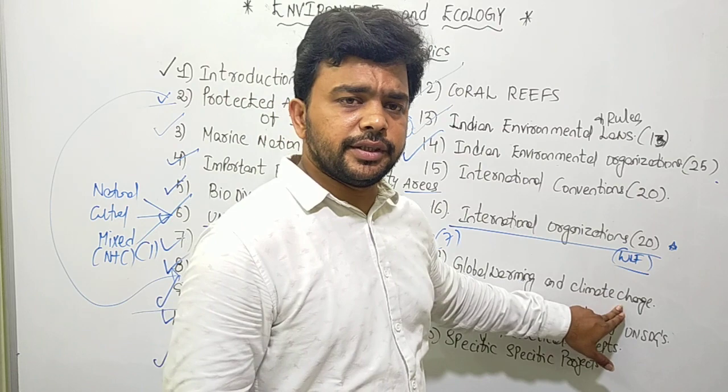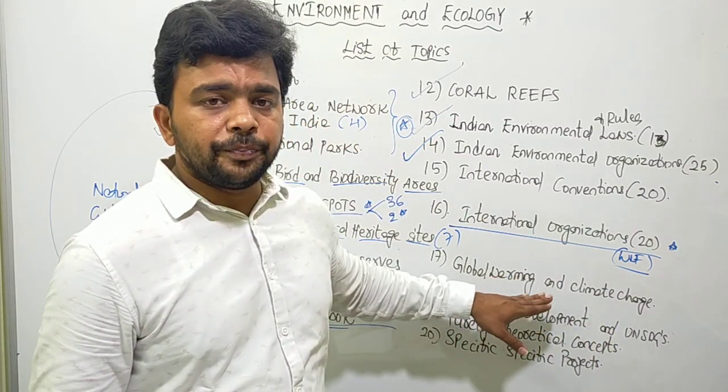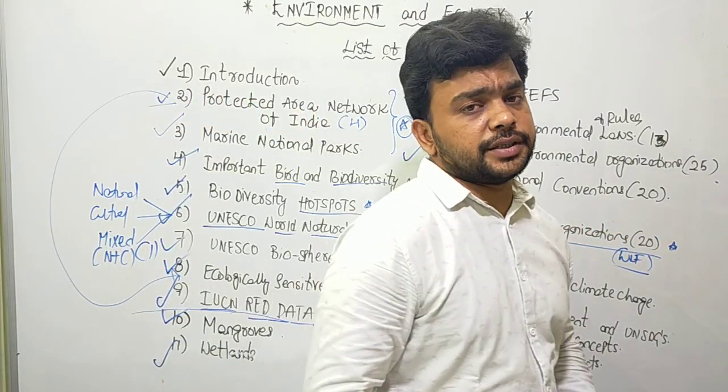Global warming and climate change. Here we discuss the technical aspects. What is the role of CO2 in allowing the incoming solar radiation and stopping the outgoing terrestrial radiation?